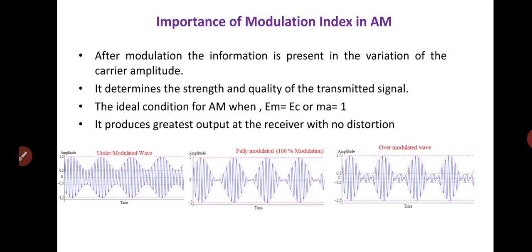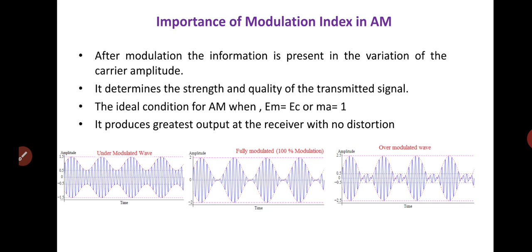The modulated output voltage waveform for different values of modulation index is shown in the following figures. The ideal condition for amplitude modulation is the value of ma equal to 1 when Em is equal to Ec, since it produces the greatest output at the receiver with no distortion. This is the ideal condition.